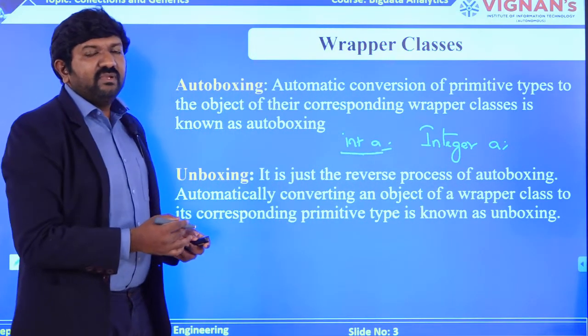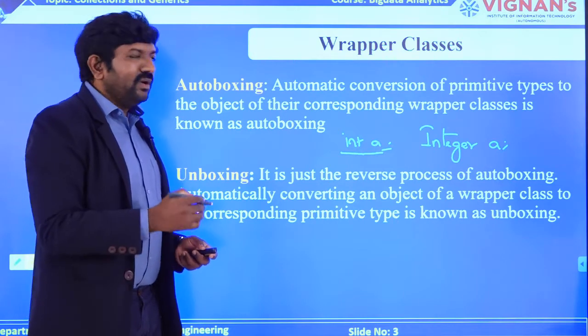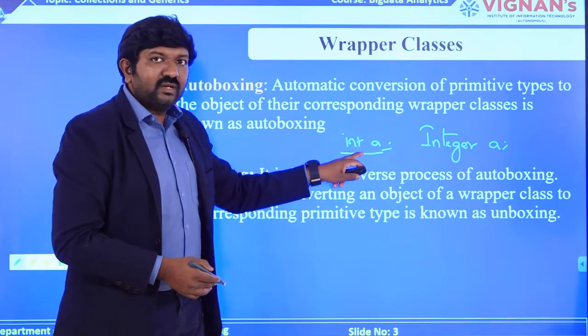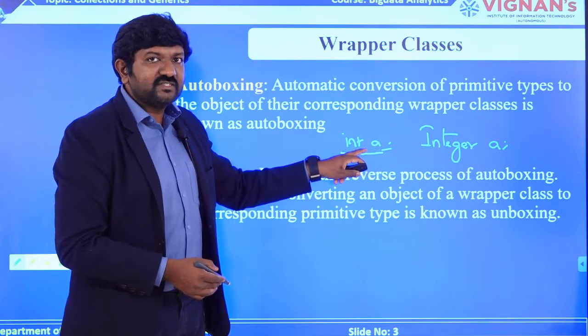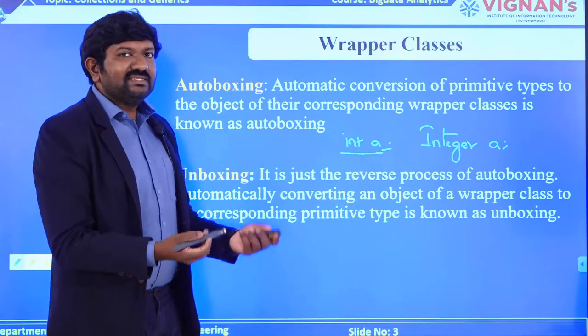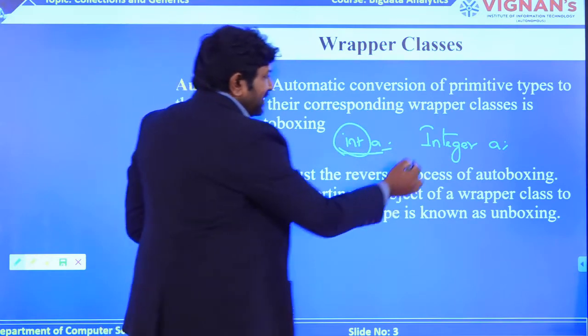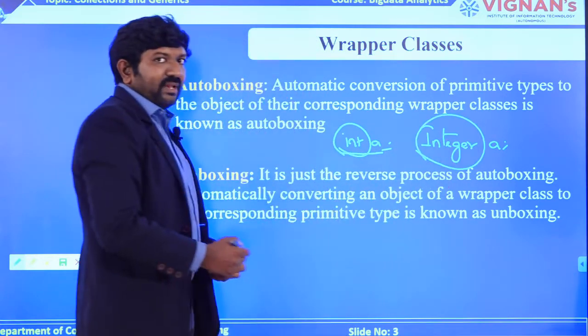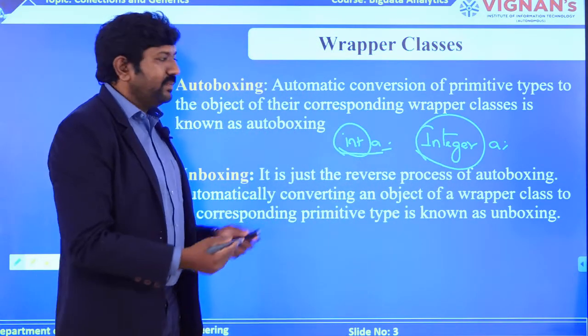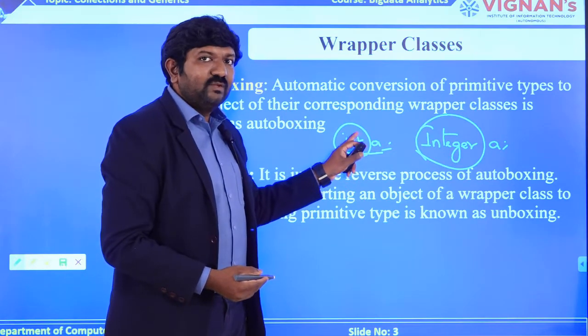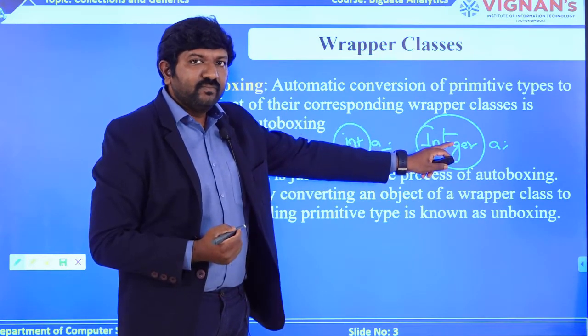Maybe that kind of type definition is somehow new for you, because you are very much aware of these kinds of definitions. Now I'll say it this way: if int is a primitive data type that is available in Java, then Integer is a wrapper class, a definition that is available to replicate this int value in the form of an Integer. So I hope it is clear.